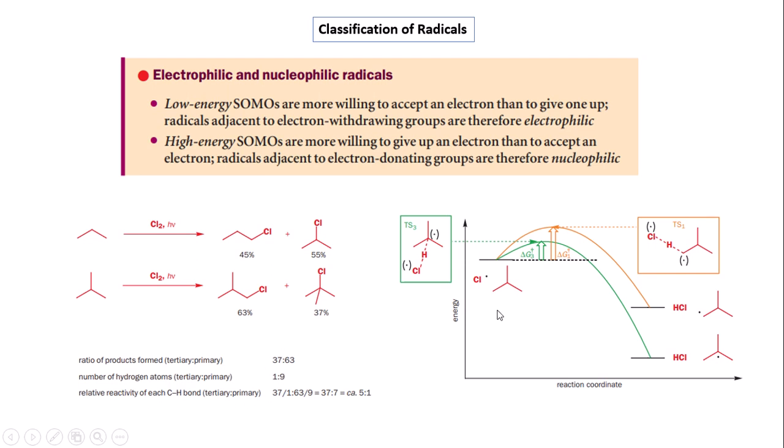Now we go to the halogenation of isobutane with chlorine, and it has been shown that the reaction is exothermic in nature, that is the product is more stable than the reactant. From the Hammond postulate, the transition state resembles the reactant more than the product.